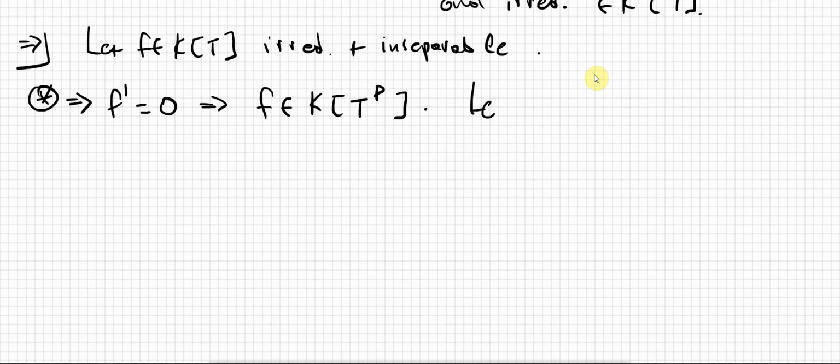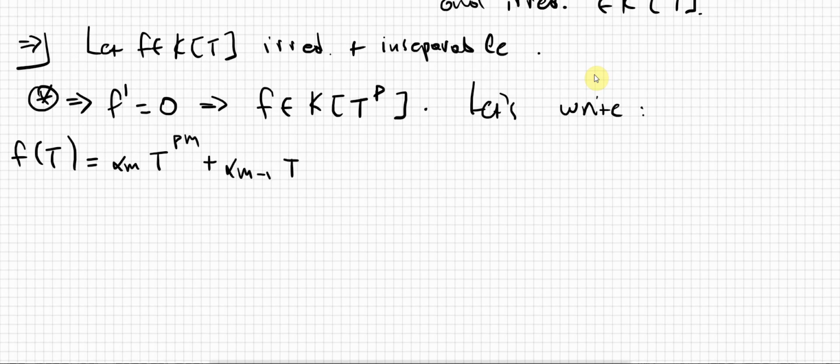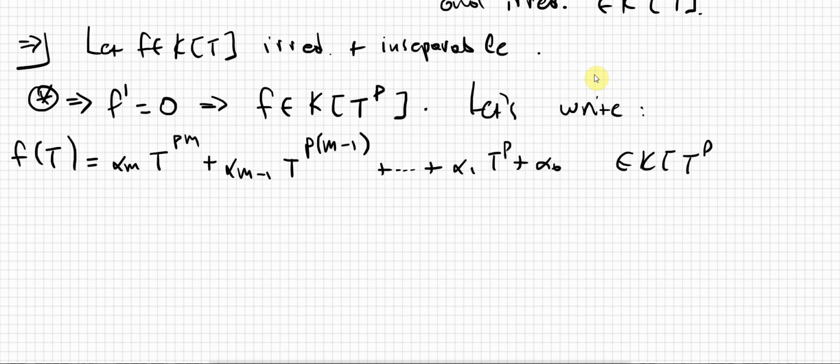So let's take a polynomial f and write it as alpha_m t to the power of pm plus alpha_{m-1} t to the power of p(m minus 1), and so on, and this is a guy living in here.